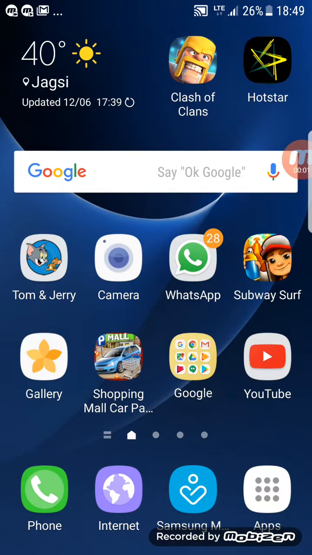So hello friends, I am Unique and I am going to show you how to hack Subway Surfers by using Lucky Patcher app. So first you should have Subway Surfers app.